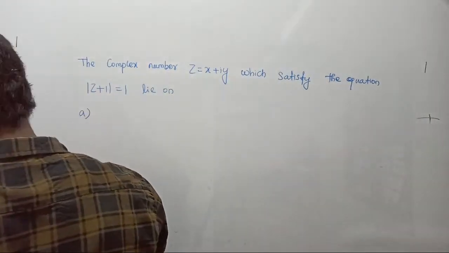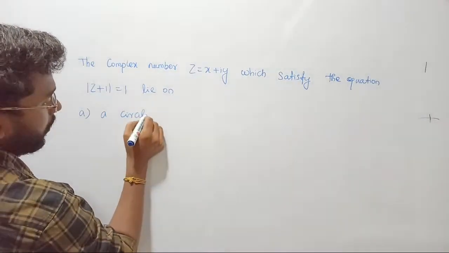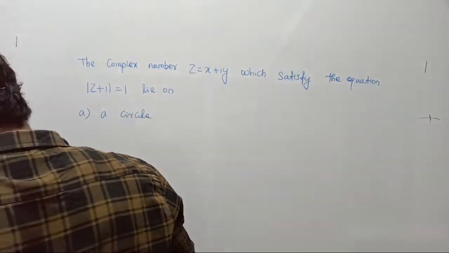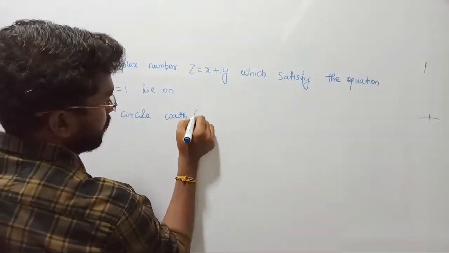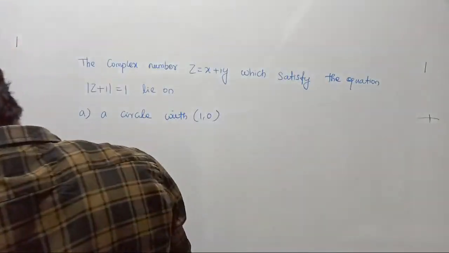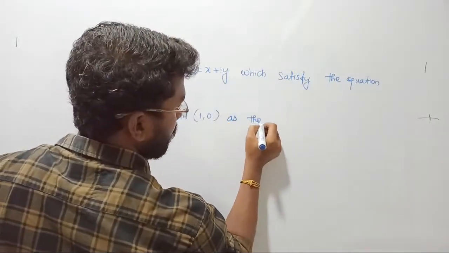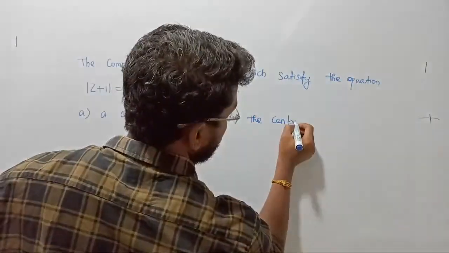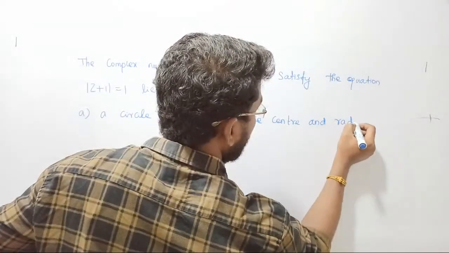Option A: lie on a circle with 1 comma 0 as the center and radius equal to 1.